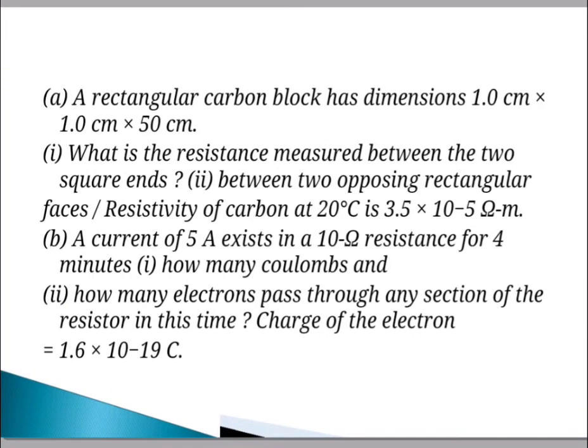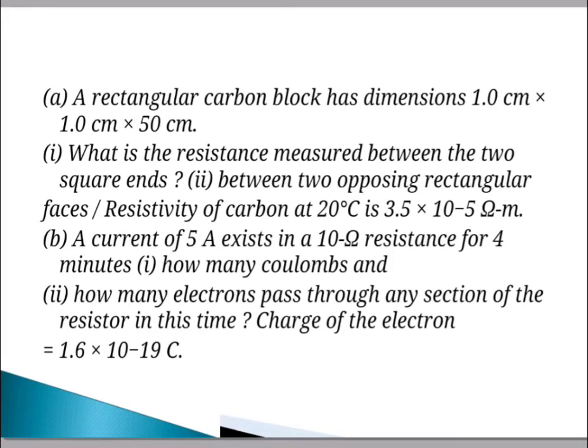Then we have to discuss different examples of how to calculate the resistance in a given problem statement. This is one of the examples. A rectangular carbon block has dimensions 1 centimeter by 1 centimeter by 50 centimeter.